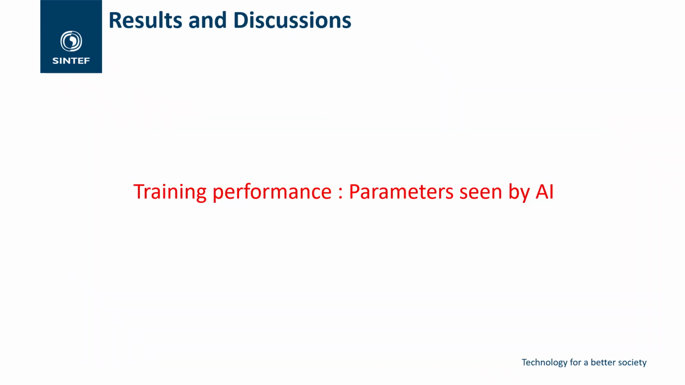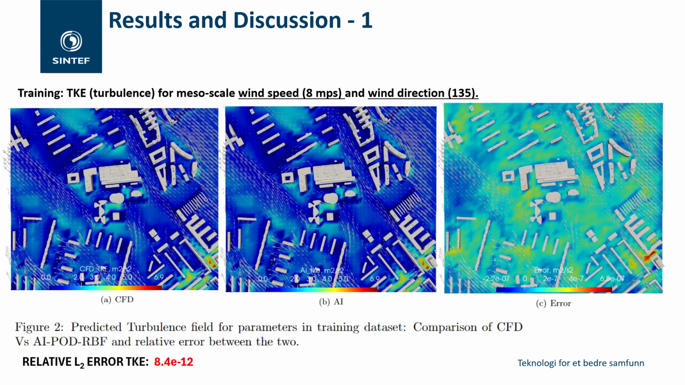First, we'll see the training performance, that is, the parameters seen by AI. So it should be good, as this is what the model has been trained on, so it has to be good. So it has trained well, you can say, in a way.